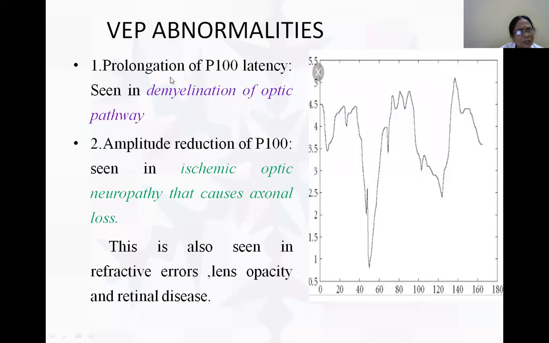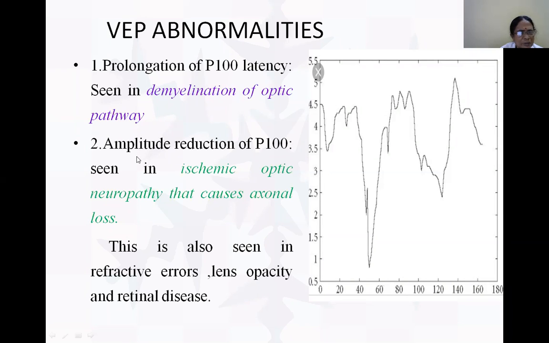That is prolongation of P100 latency. From a normal P100 latency, there's a prolongation. It is seen mainly in demyelination of the optic pathway, myelination defects of the optic pathway. Suppose the amplitude of P100 is reduced, the height of the wave is reduced. Prolongation of latency means the latent period is increased, the latent period from giving the stimulus to the response. This is seen in demyelination.